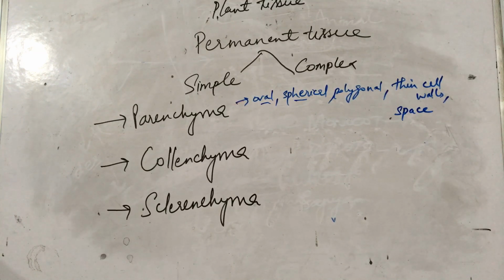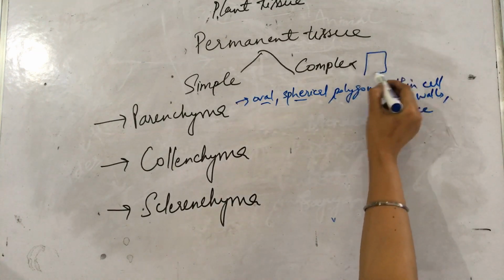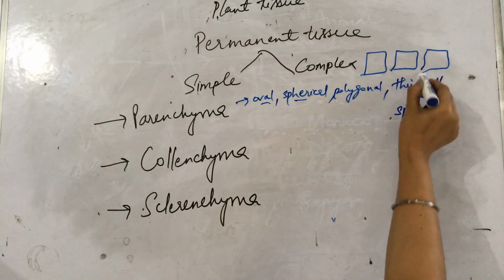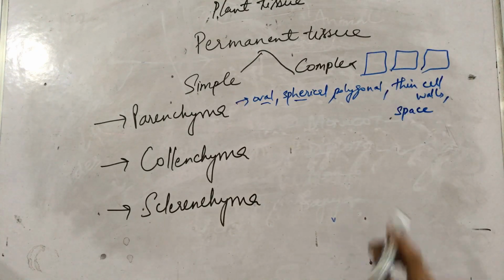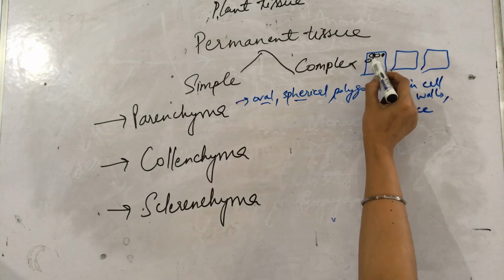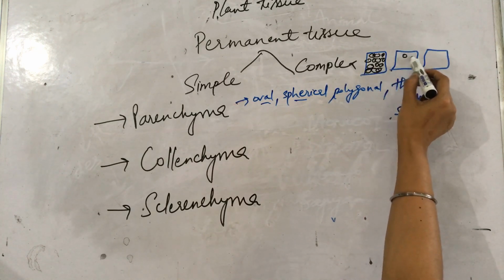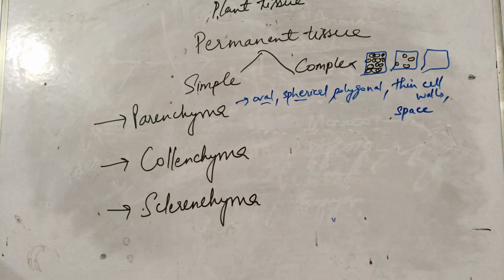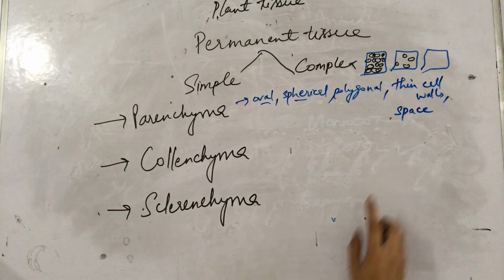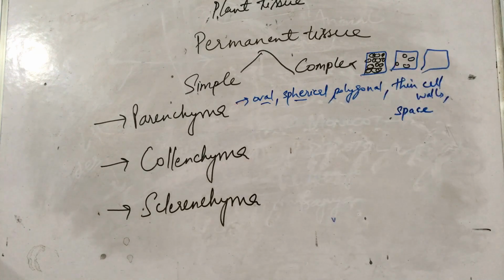Remember we study about solid, liquid and gas: in solid the molecules are tightly packed, there is no space in between them, while in liquid there is space in between them, right? Similarly, in parenchyma, the cells have space in between them.